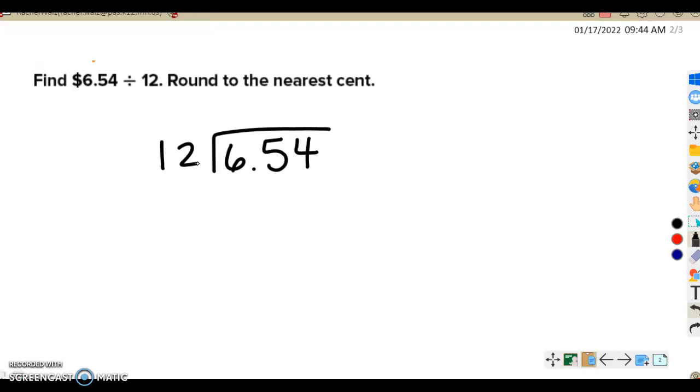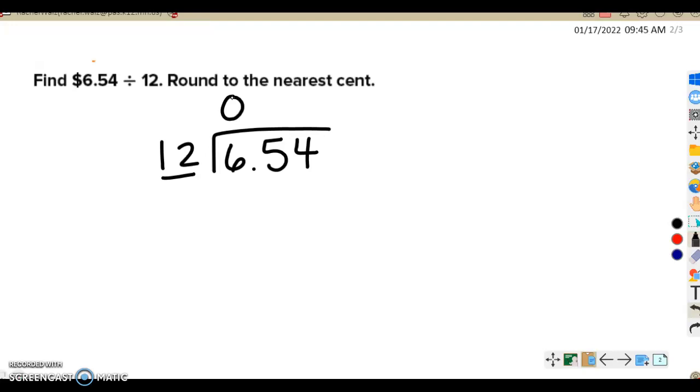But again, we're dividing like we normally would. This time we have a 2-digit divisor instead of a 1-digit divisor, so it's not really going to be our math facts, but same rules still apply. So first of all, we're just going to take our dividend number by number and see how many times our divisor goes into it each time. So 12 can't go into 6, so you can put a 0 up here if you want to. Don't necessarily have to, but you can. I'm going to in this case just because we're dealing with decimals, and that 0 might come in handy later.